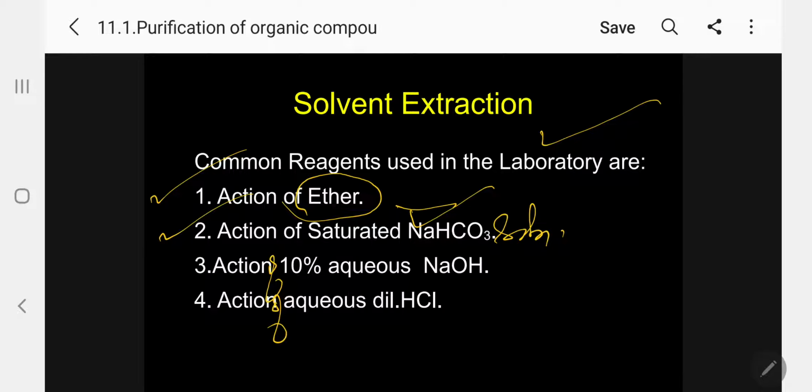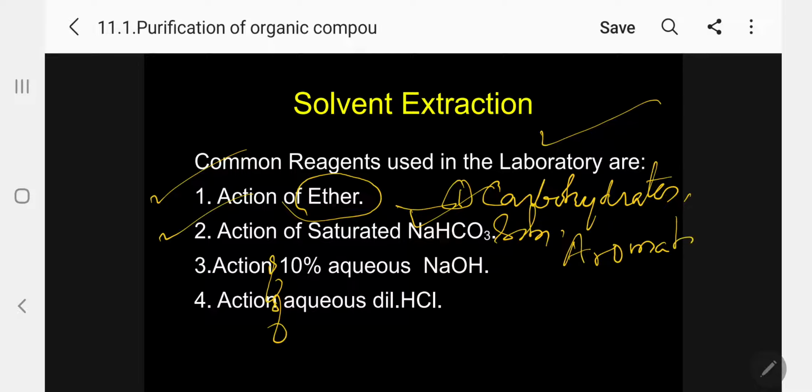So ether is normally selected for the separation of carbohydrates. Kindly note, my dear students: carbohydrates like glucose, fructose, everything, aromatic amides, and diamides like urea.